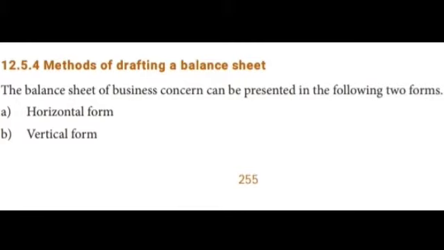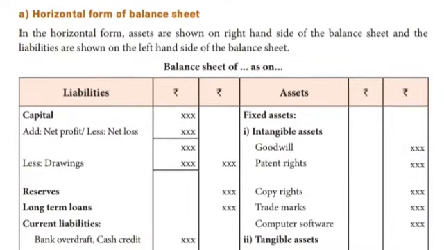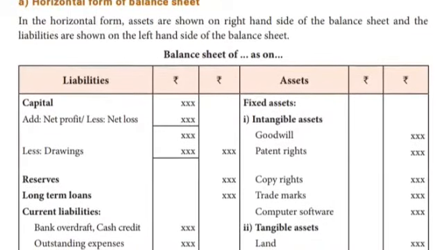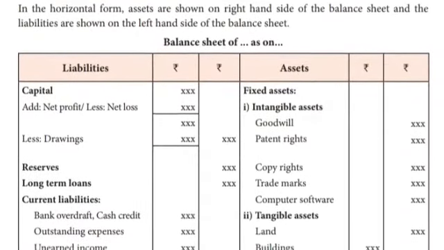Let's see, in your textbook page number 256, the horizontal form of balance sheet. In the horizontal form, assets are shown on the right hand side of the balance sheet and the liabilities are shown on the left hand side of the balance sheet.